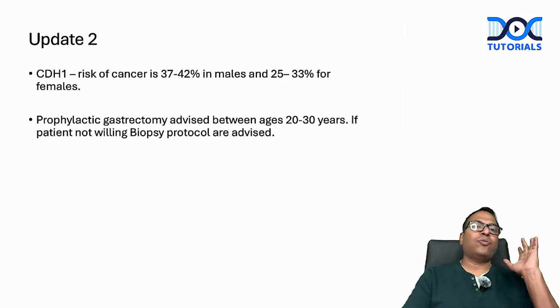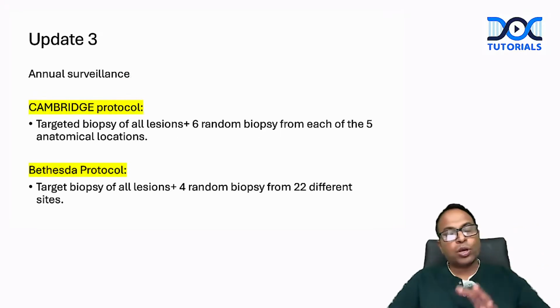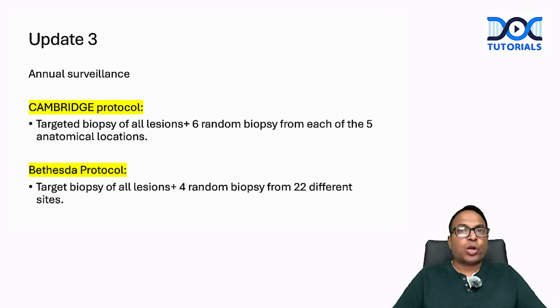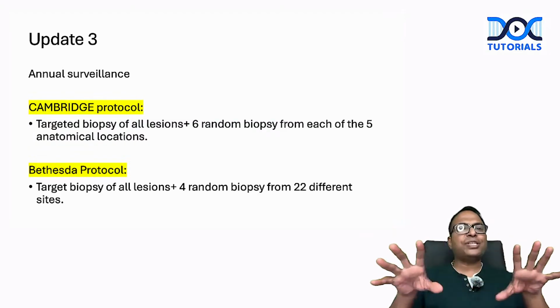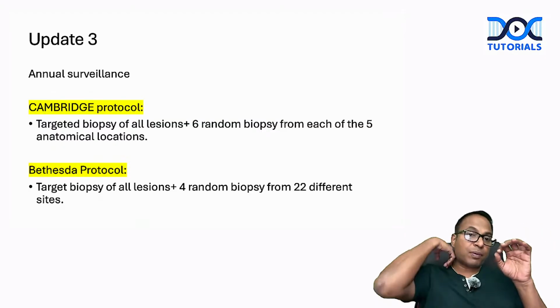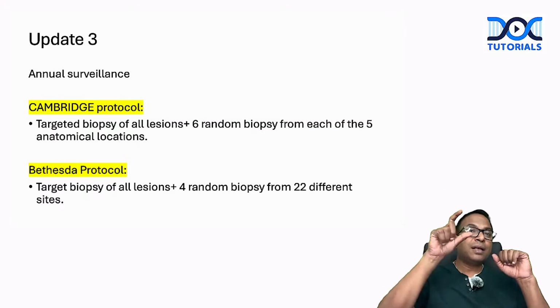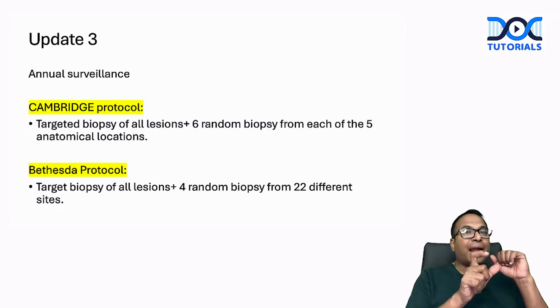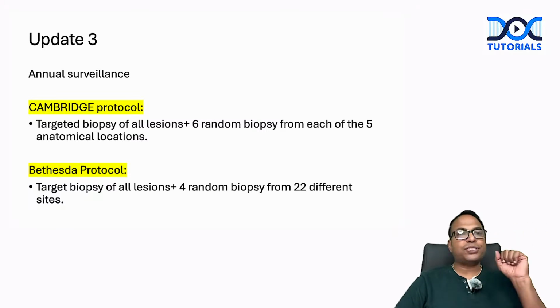If the patient is not willing for surgery, biopsy protocols are added in the new edition. Please know the biopsy protocols. Like we have the Seattle biopsy protocol for Barrett's, here there is a Cambridge biopsy protocol and a Bethesda biopsy protocol. So Cambridge biopsy protocol says target biopsy of all the lesions. Whenever you see a lesion, take multiple biopsies plus 6 random biopsies from the 5 anatomical locations. What are the locations? Fundus, cardia, body, antrum, pylorus, 6 each. So 5 locations, take 6 biopsies, called Cambridge.